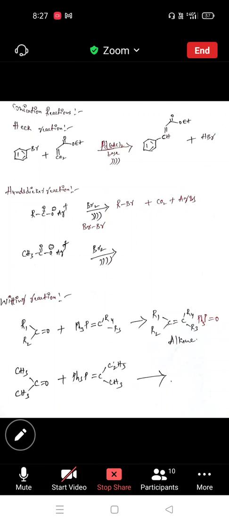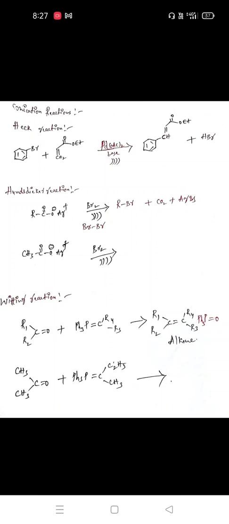In sonication reactions, generally we have three named reactions. These three named reactions are very important: the Heck reaction, the Ullmann-type reaction, and the Wittig reaction. These three reactions under sonication reactions will definitely come in examinations, so they are very important.